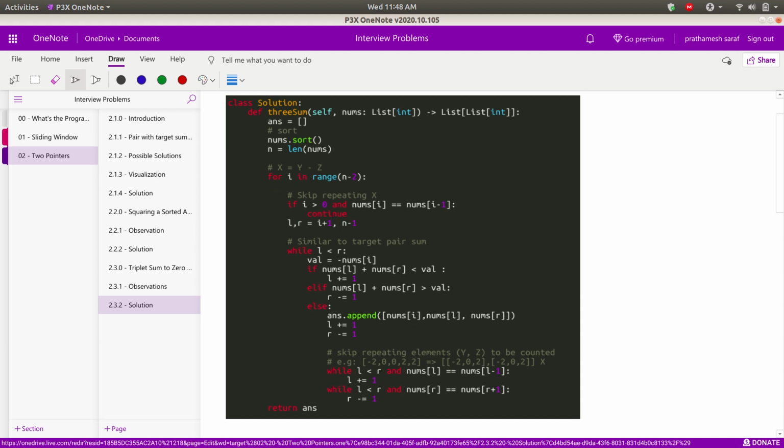Because if my i is greater than 0, I would check with the previous. I'm checking this with the previous value here. If both the values are equal, then I shall just skip this value. So this is the condition checking for i.